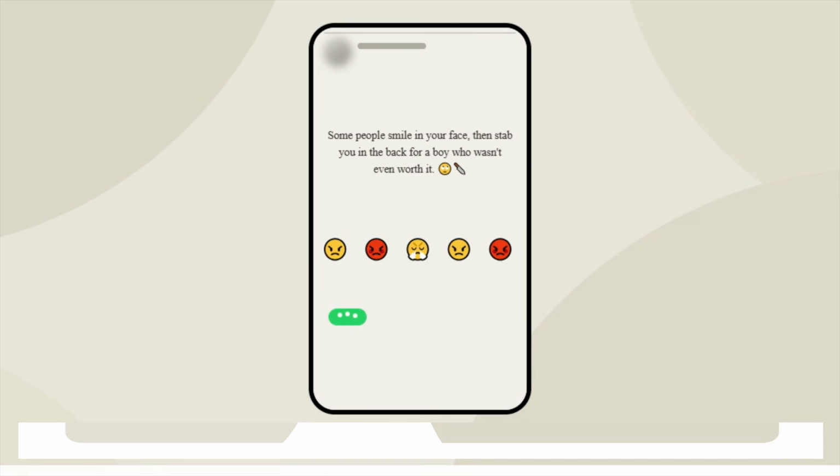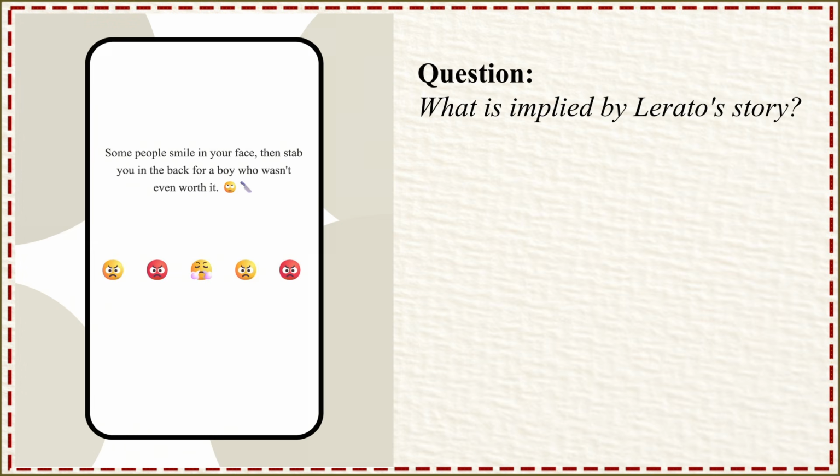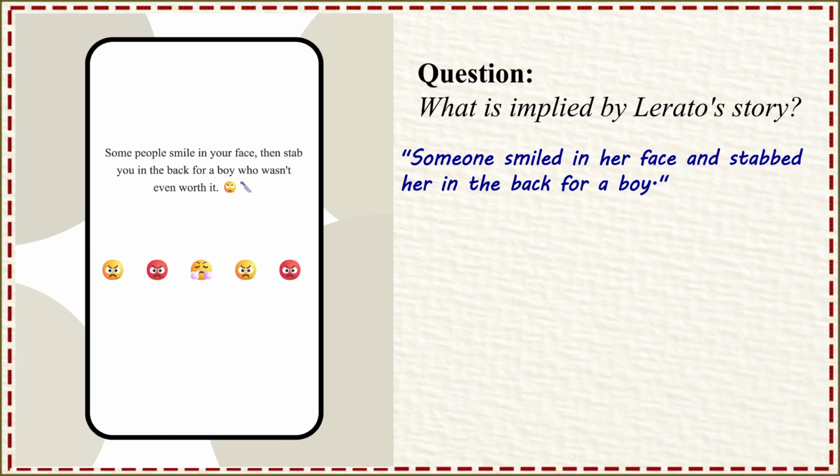By the next morning, the entire grade 12 WhatsApp group is buzzing. Everyone knows exactly who the post is about, even though Lerato never mentions Butle by name. What is implied by Lerato's story? A weak answer which gets 0 would be, someone smiled in her face and stabbed her in the back for a boy. That simply repeats the post. The post really implies that Lerato feels betrayed by Butle and is using social media to publicly call her out